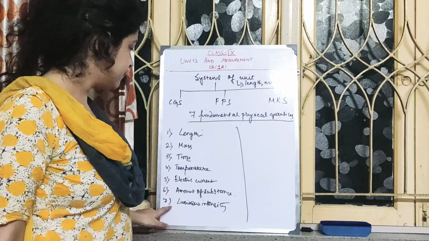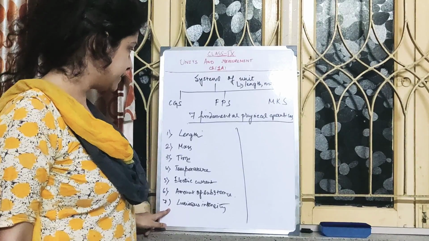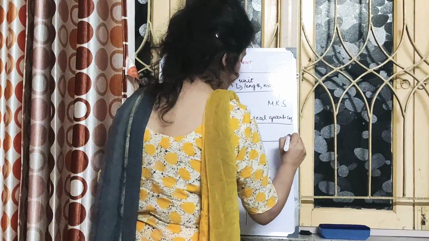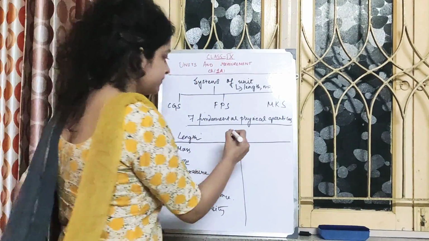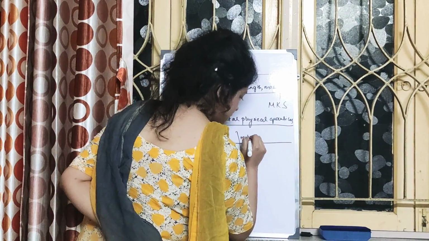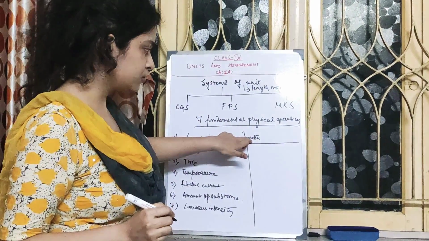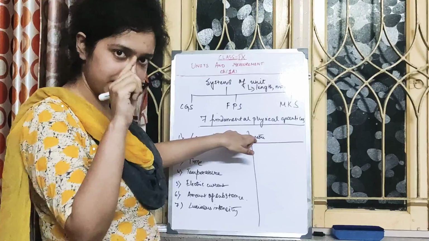These are the 7 fundamental physical quantities. Fine. Length, unit of length, we all know. Be careful about how I am writing the units. Okay, we are not writing capital M.